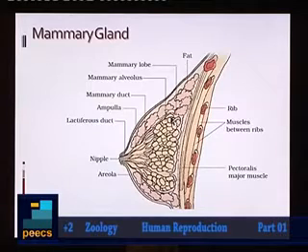Mammary lobes are here. Mammary lobes, they are formed by clusters of alveoli. From each alveolus, there will be mammary tubules. Mammary tubules join to form mammary ducts. Mammary ducts will open into ampulla. You can see it over here, mammary ampulla, and mammary ampulla will be connected with the lactiferous duct.